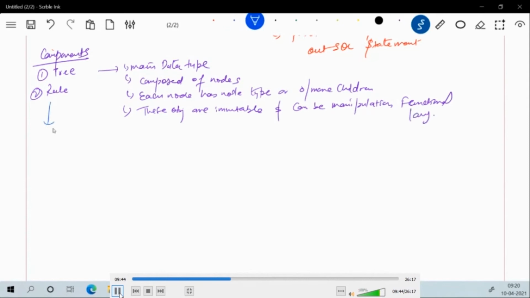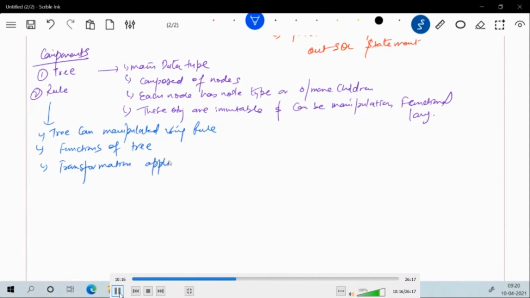Now, the second component is the rules. The trees which we have discussed can be manipulated with the help of these rules. So we use different rules to manipulate. When I say manipulation, that means we have some kind of transformation there, and these rules can be defined as functions of a tree. So these rules are different transformation methods, pattern matching functions that are applied recursively on all of the nodes of the tree.